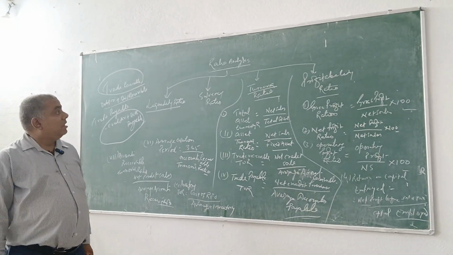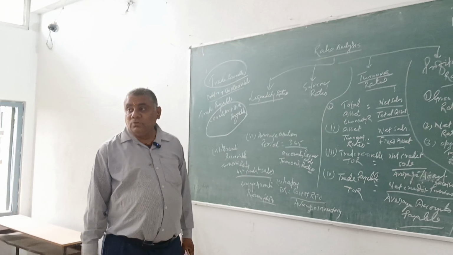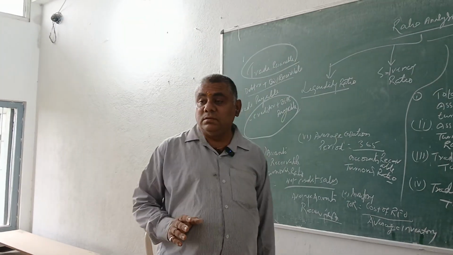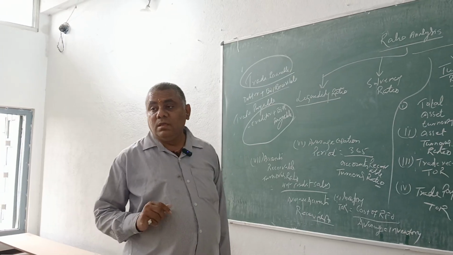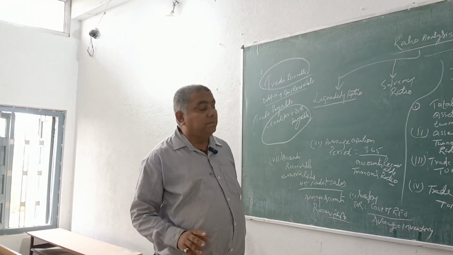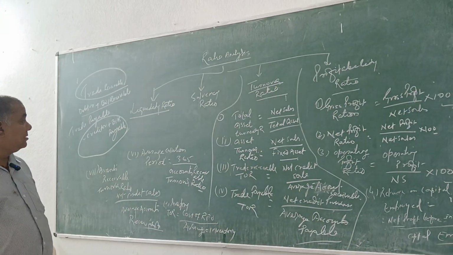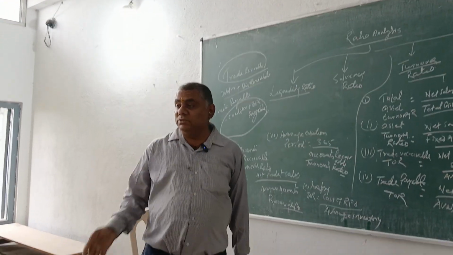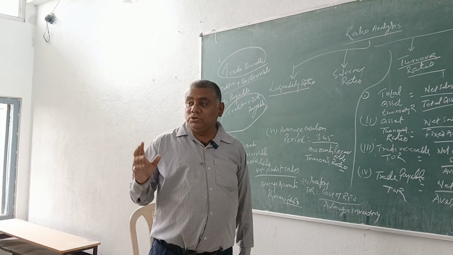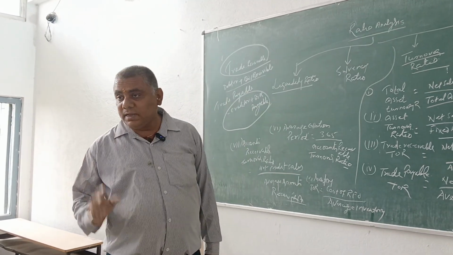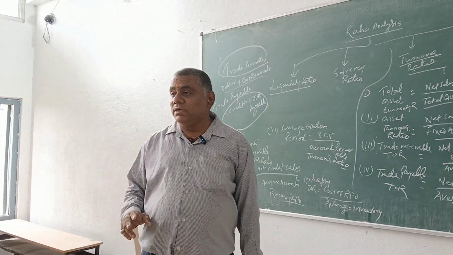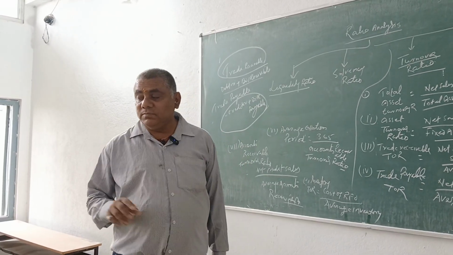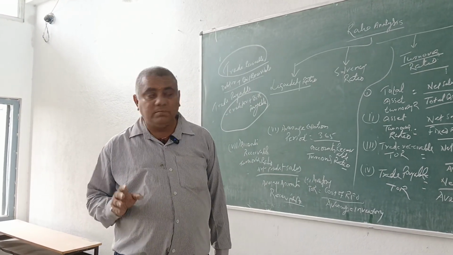Yes, sir. We discussed liquidity ratio, solvency ratio, as well as turnover ratio and profitability ratio. Under the head of liquidity ratio, we discussed current ratio as well as quick ratio. Current ratio is equal to current assets by current liabilities, get it? And quick ratio is equal to quick assets by current liabilities. We discussed and some numericals we have solved.